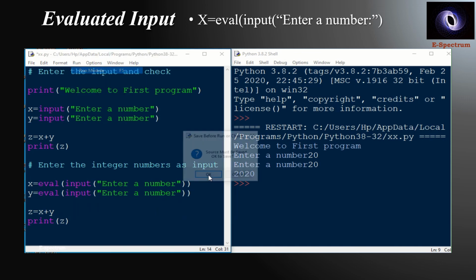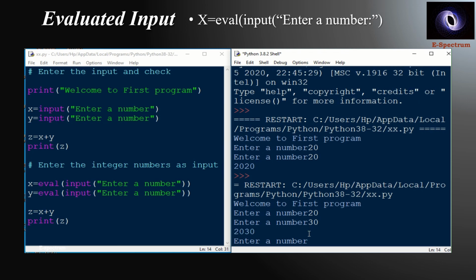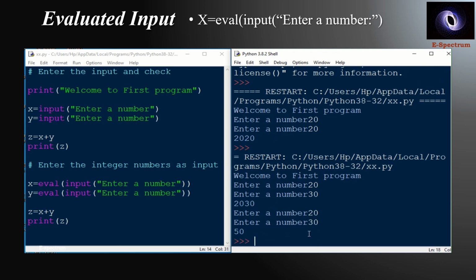So that is why I am getting it as 2020. But if I want to accept the input as integer or some different variables, different data type, then what I should do is I should use the another version of input, that is eval into brackets input.